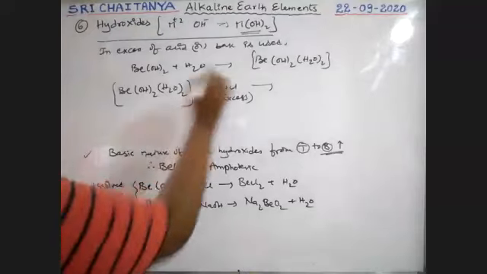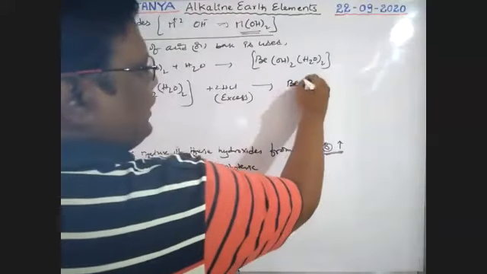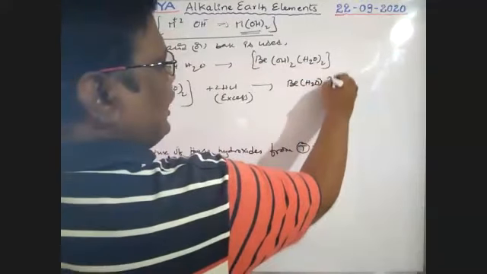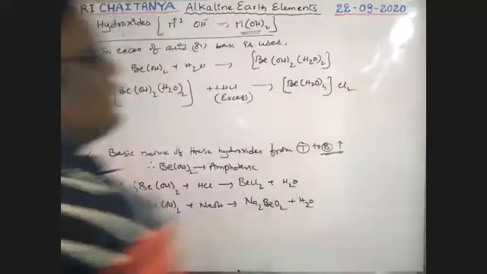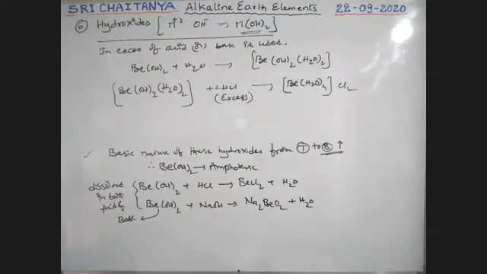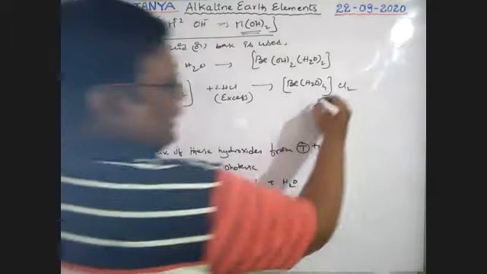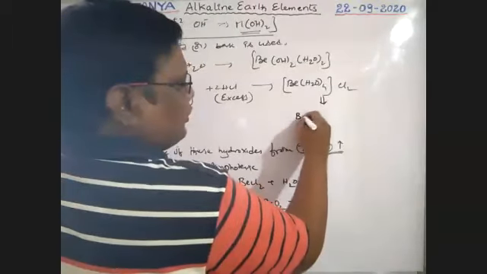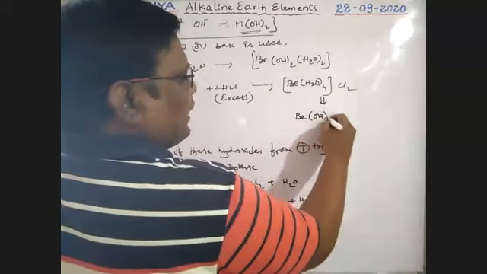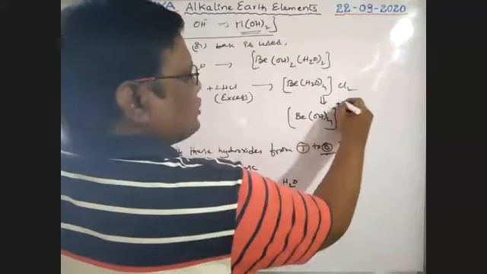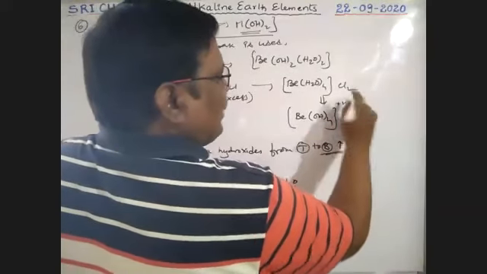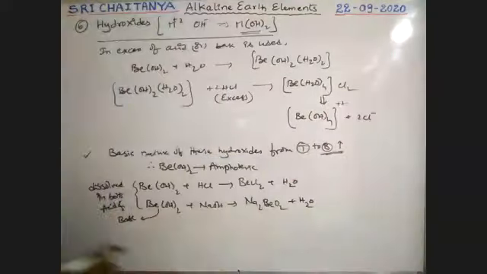So with 2 HCl, boys, that gives [Be(H2O)4]Cl2 as the product. Boys, it is an ionic compound. It splits into [Be(H2O)4]2+ ion and 2 Cl- ions.